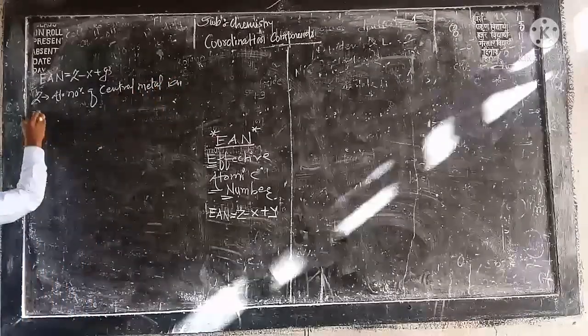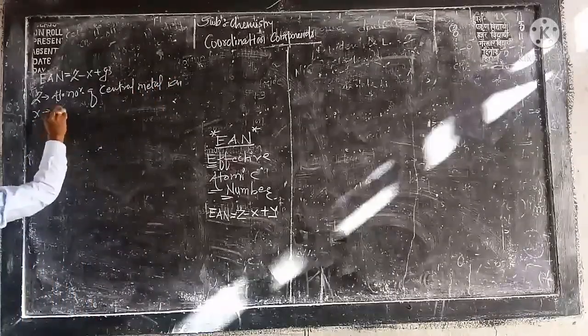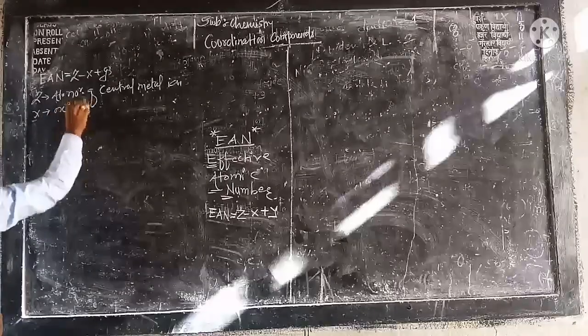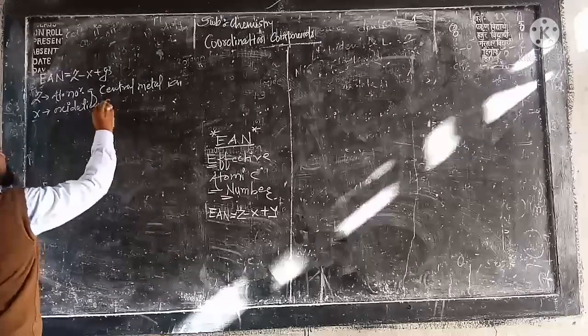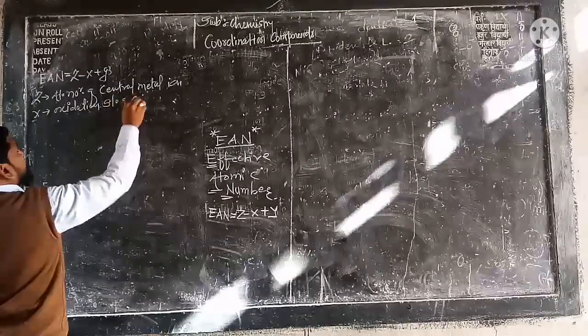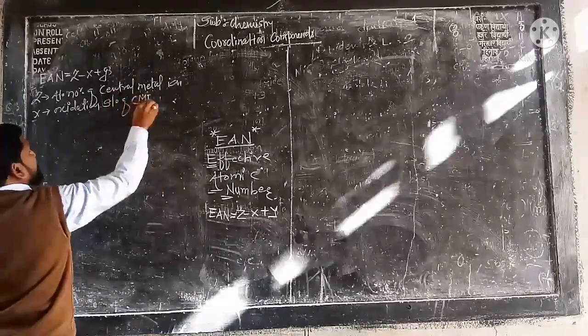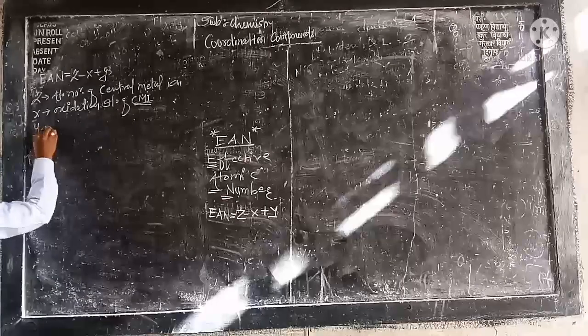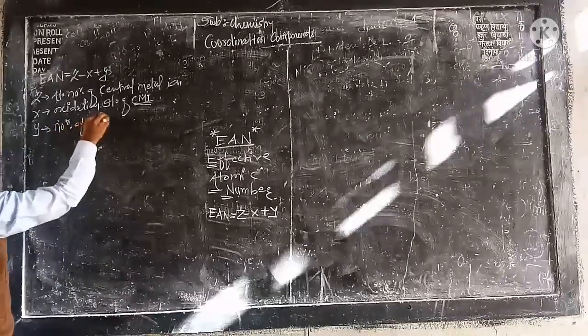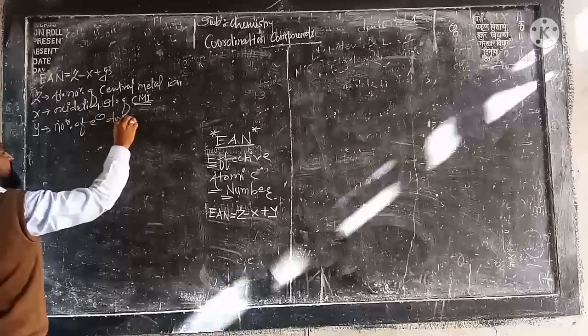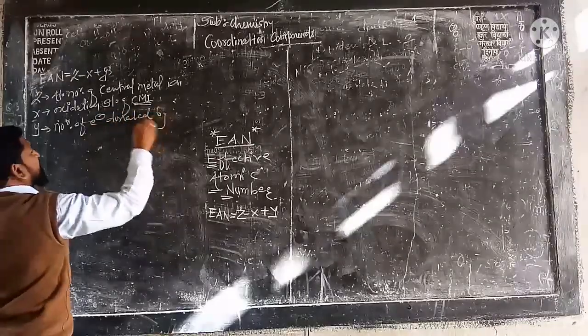X is nothing but the oxidation state. Already I discussed how important oxidation state is to you. So it is the oxidation state of the central metal ion. And Y is the total number of electrons donated by the ligand.